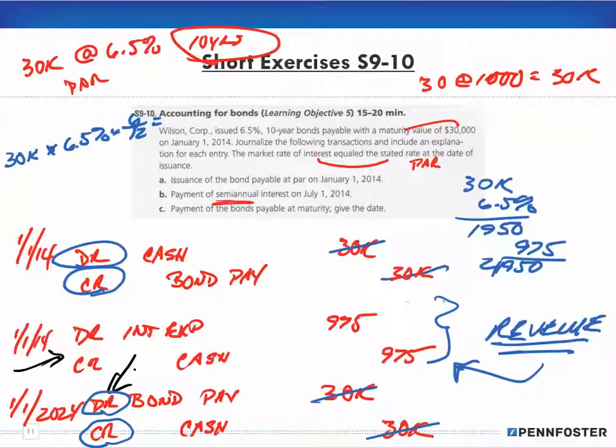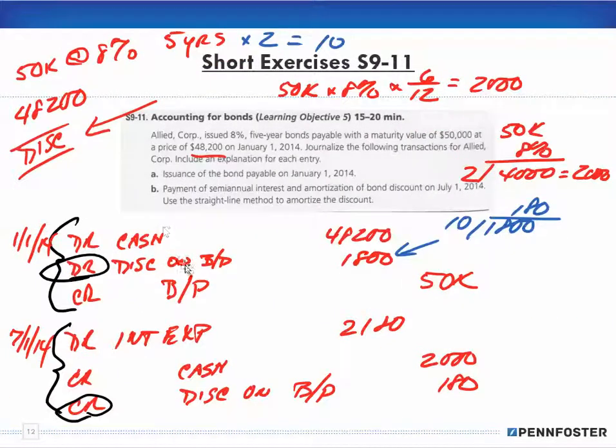Because the discount on the bond payable has been amortized over the entire time. So all you're left with is paying out the cash and washing out the bond payable general ledger account itself, getting it to zero. I think that's why they didn't have you do part C and record the payment at the end, because it's the same as the previous slide.